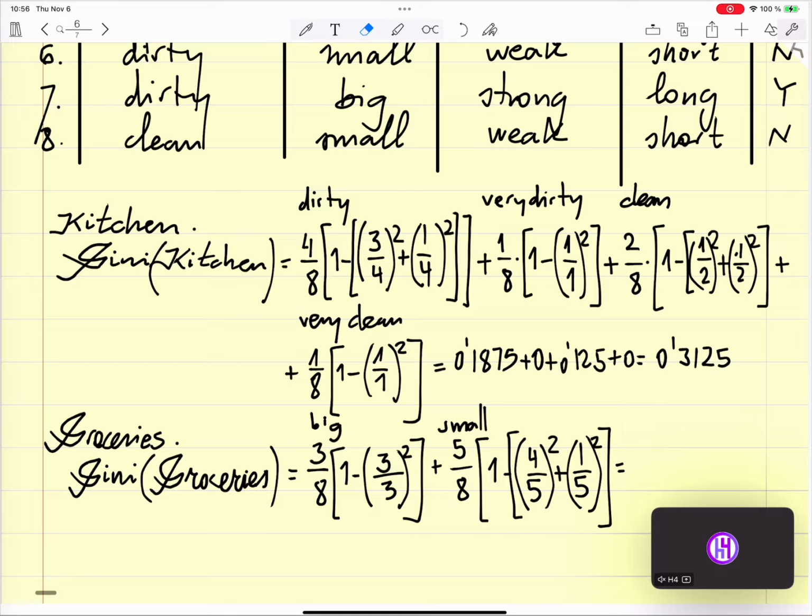So I need to do it again. 4 divided by 5 square plus 0.2 square, and minus plus 1 times 5 divided by 8. This is 0.2. This is correct. Okay, so for the groceries we get a Gini of 0.2. All right.